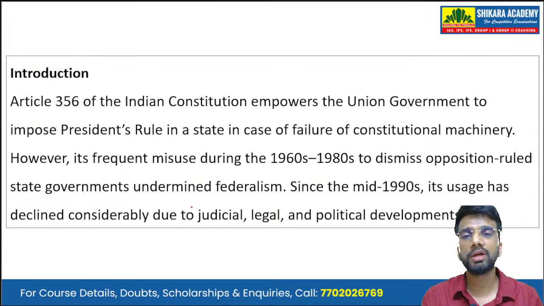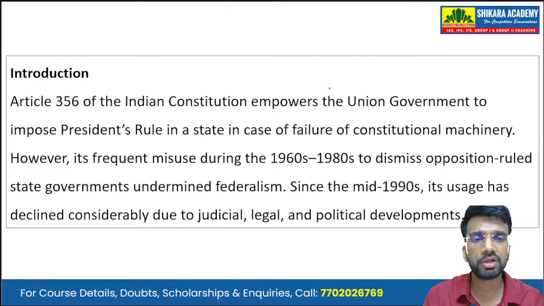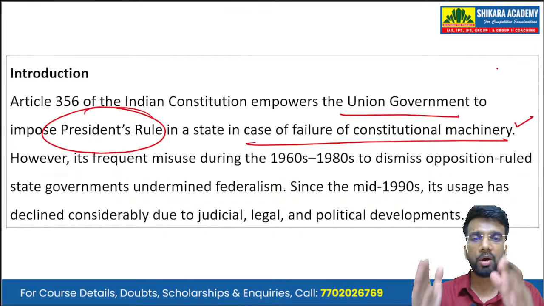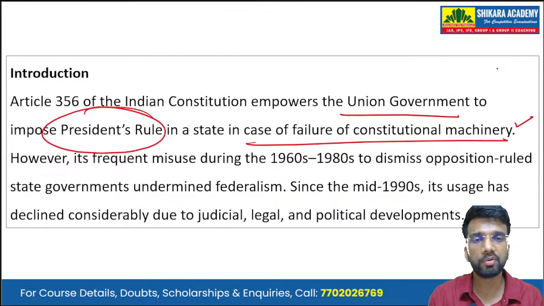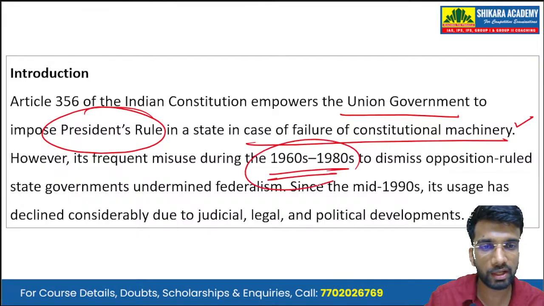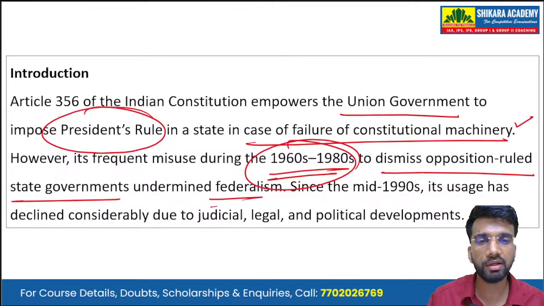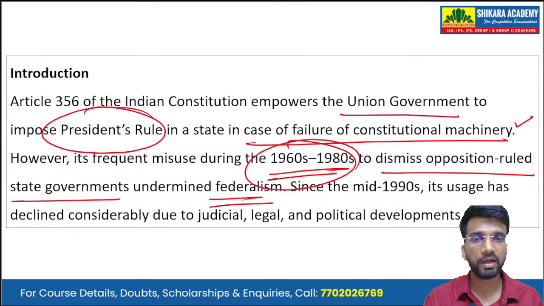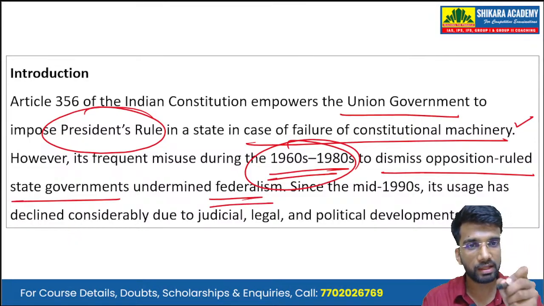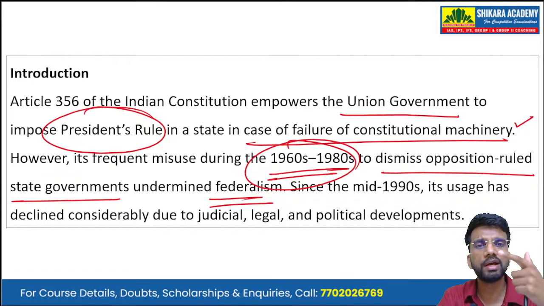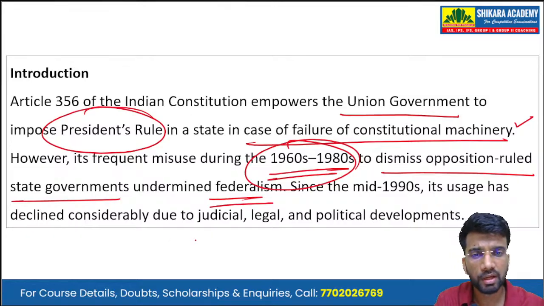So, starting with the introduction, Article 356 of the Indian Constitution empowers the Union government to impose President's rule in a state in case of failure of constitutional machinery. However, its frequent misuse, particularly from the 1960s to 1980s, to dismiss opposition-ruled state governments undermined federalism in the country. And since the mid 1990s, its usage has declined considerably due to judicial, legal, as well as political developments in the country.